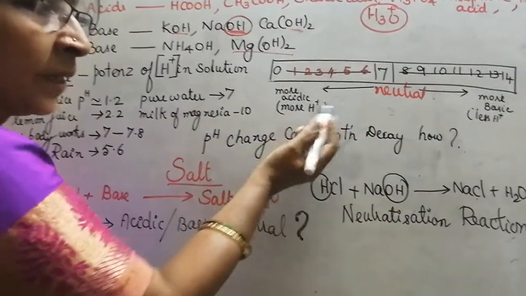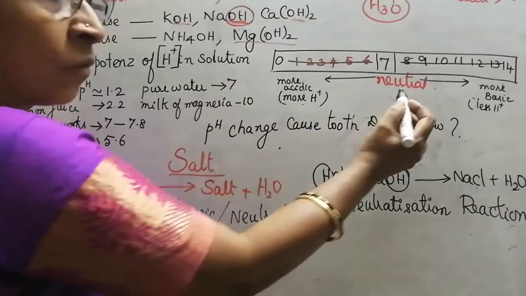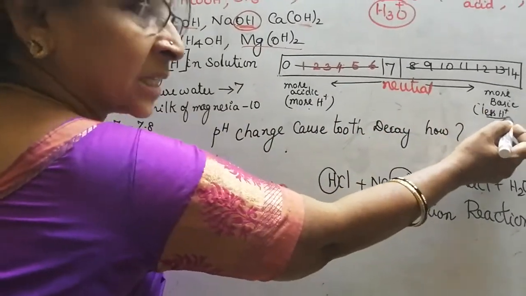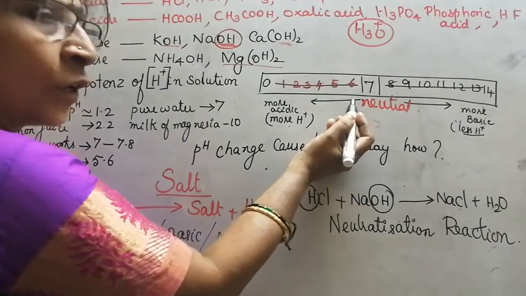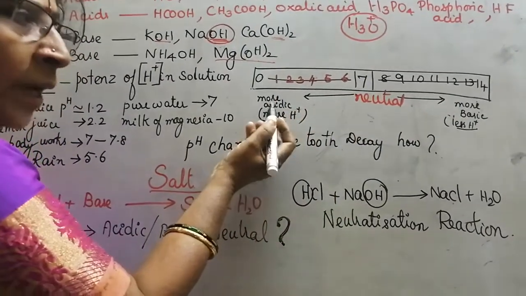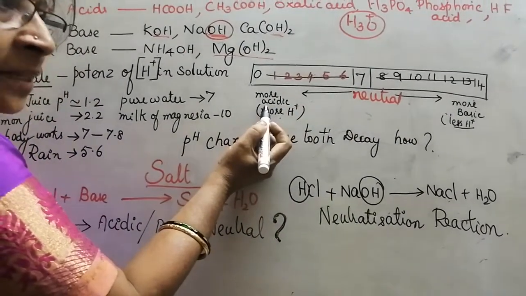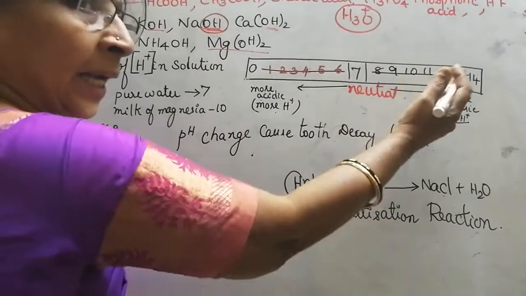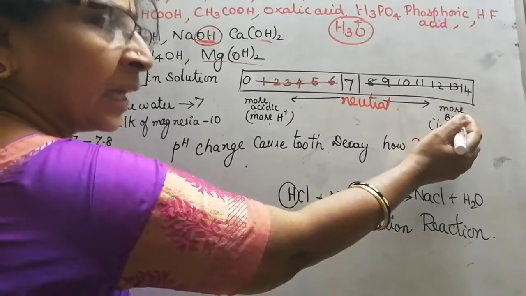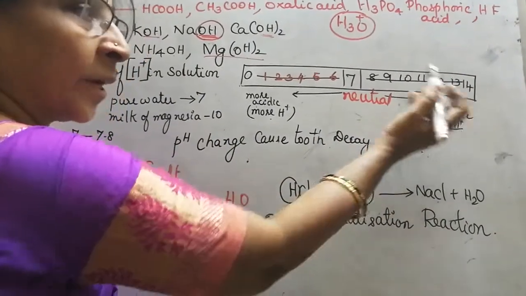Acidic means they have more H plus ions. Basic means they have fewer H plus ions. As we go lower, they will be more acidic. If we go higher after 7, then that will be more basic.